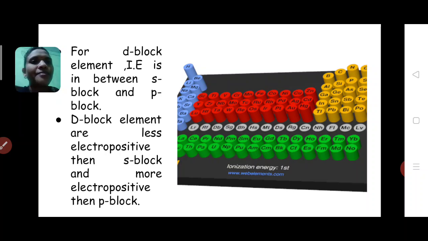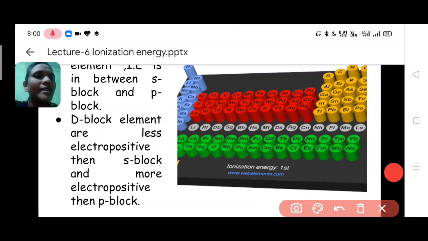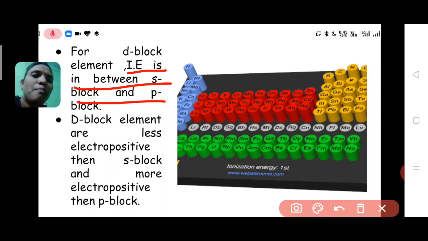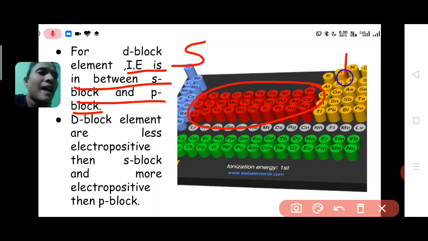Next, again we will see that for D block elements, ionization energy is in between S block and P block.